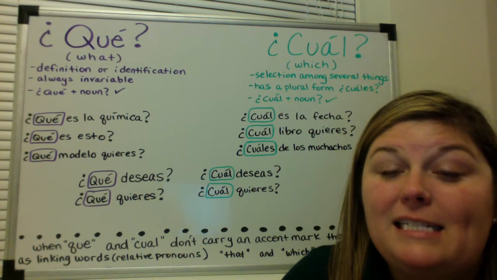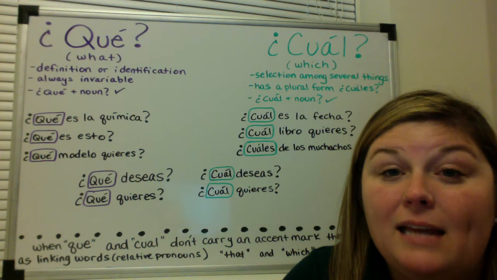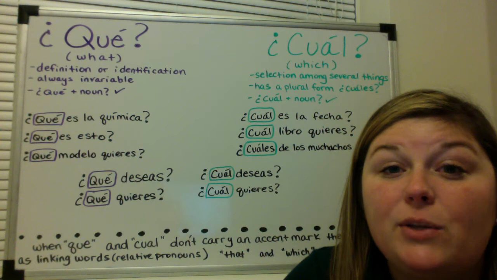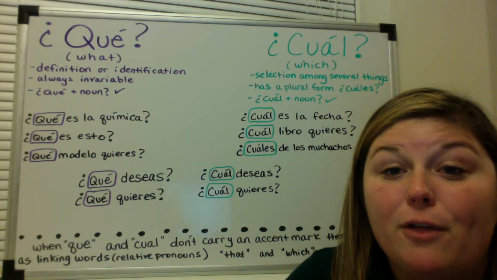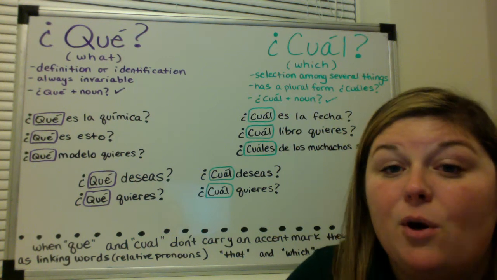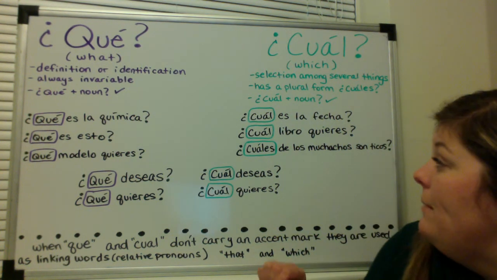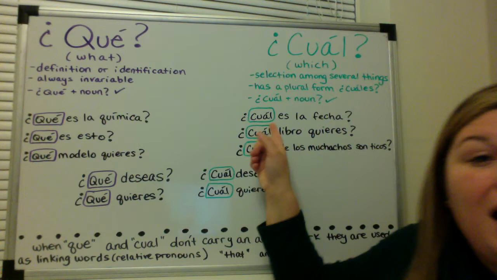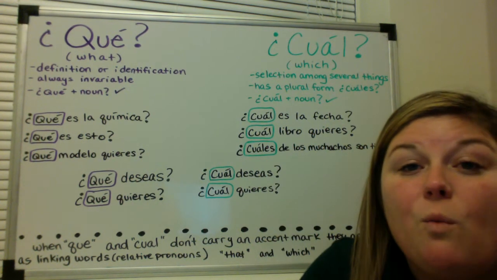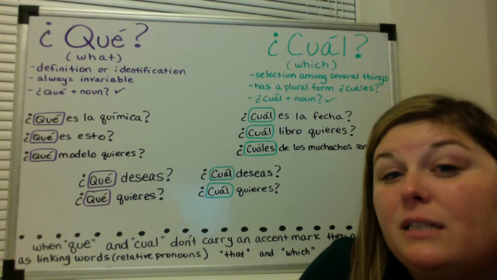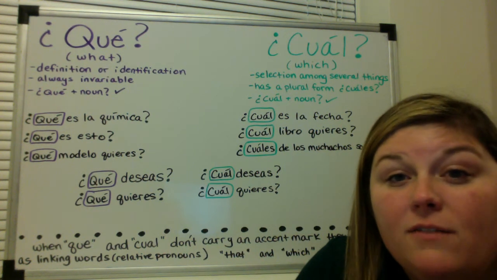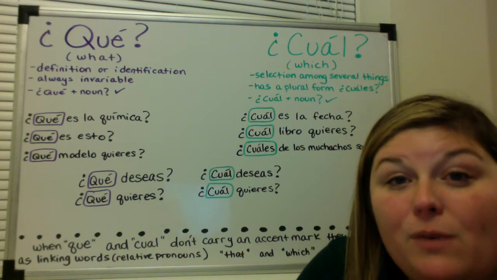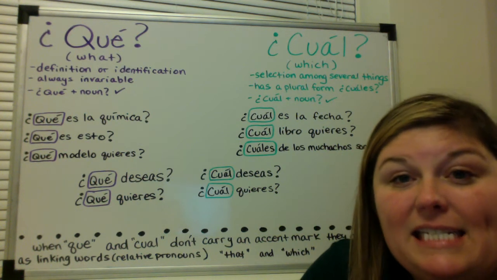Now, let's take a look at cual. And again, cual often means which. And we're going to use this when we have a selection among several things. So let's see. For example, ¿cuál es la fecha? What is the date? Literally, we're asking which is the date. So of all of the dates that today might be, which one is the date today?